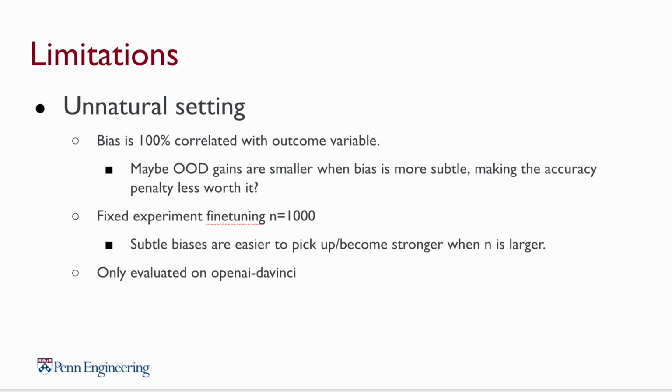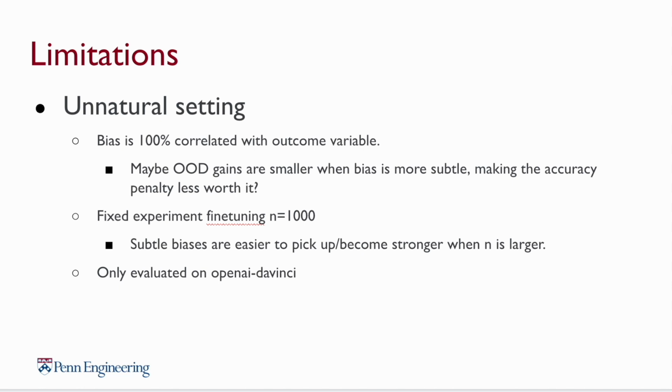So what are the main limitations in our paper? The biggest limitation is that we are operating in a scenario where the bias feature is 100% correlated with the outcome variable. We can see that in our experiments our model worked best when the bias was strong. So maybe when the out-of-distribution gains are smaller and the bias is more subtle, the accuracy penalty is less worth it.